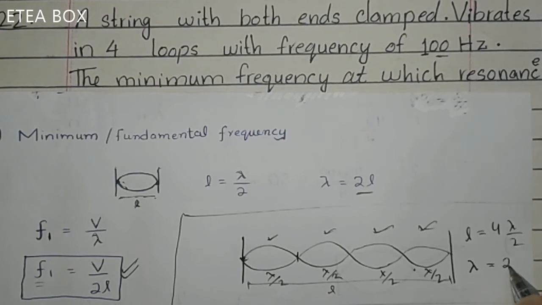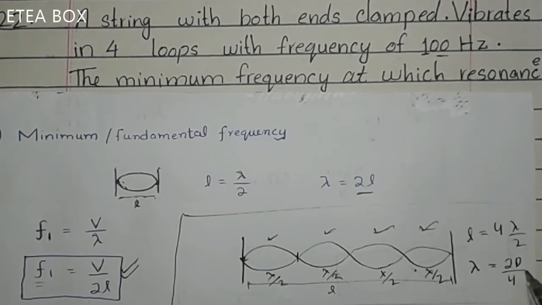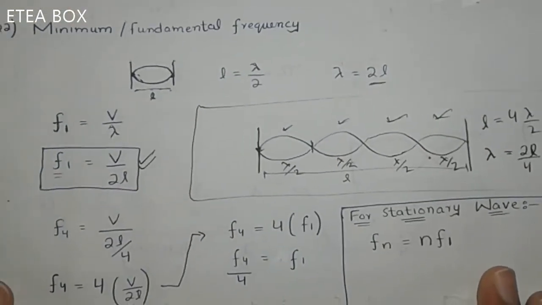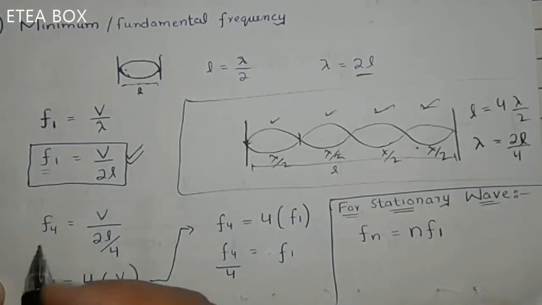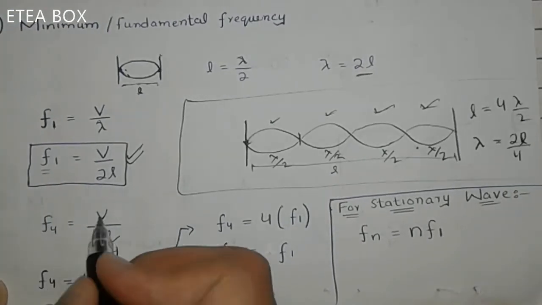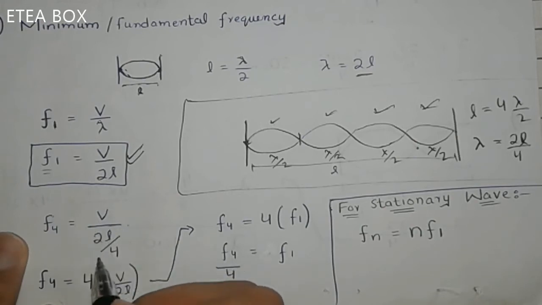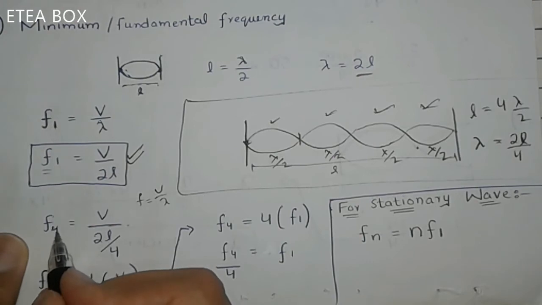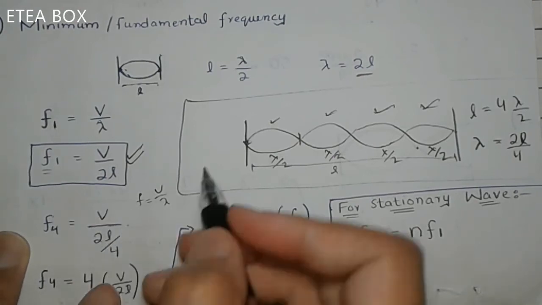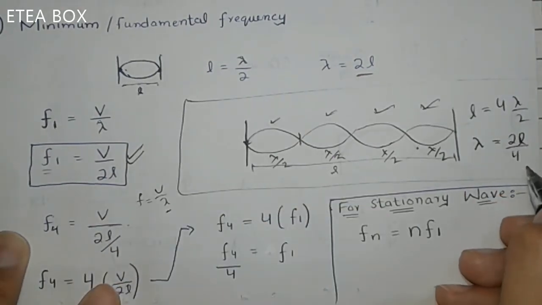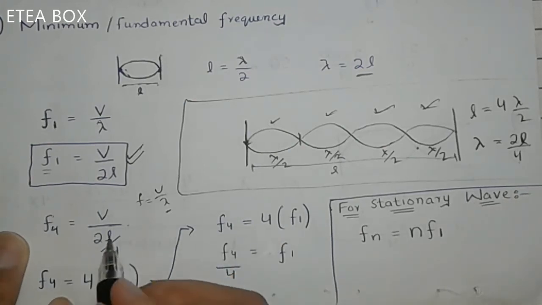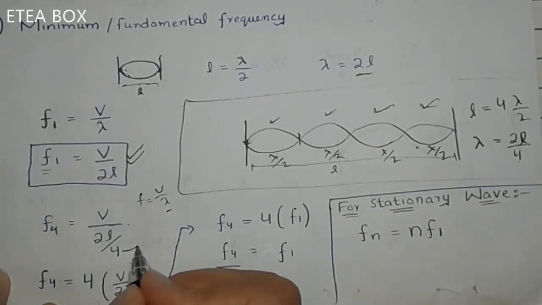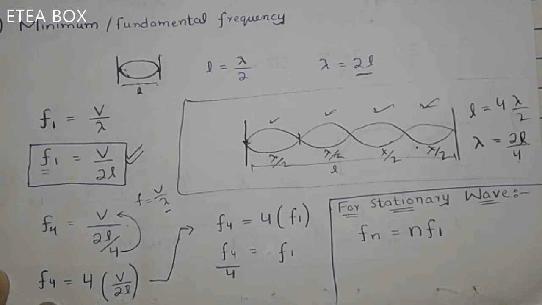So lambda is 2L divided by 4. Now look here. We have to find the frequency of 4 loops. We know that F is equal to V divided by lambda, but here we have to find the frequency of 4 loops, so V divided by lambda, and here the value of lambda is 2L divided by 4. Now put it here, 2L divided by 4. Now bring this 4 here in the numerator, so you will get 4V divided by 2L.